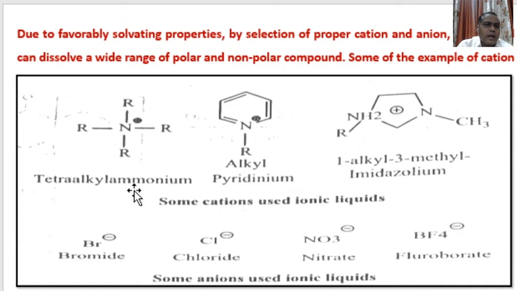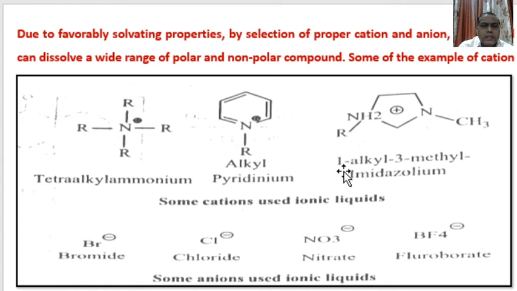Here, tetraalkyl ammonium. There are four alkyl groups, and there is a nitrogen, that is the amine group, meaning tetraalkyl amines. Now here, this is alkyl pyridinium cations. This is alkyl groups, and this is pyridinium compounds.